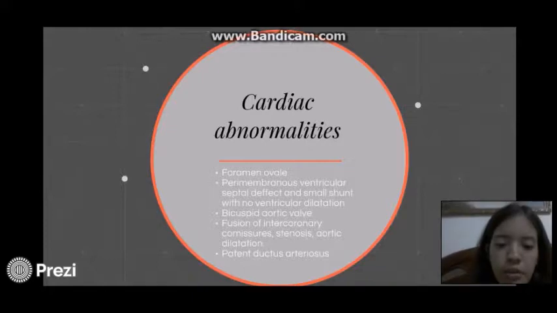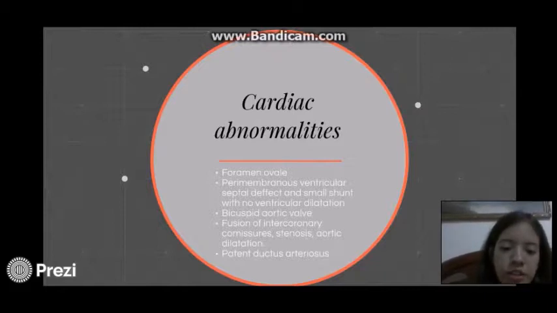This patient had a foramen ovale, a perimembranous ventricular septal defect with a small shunt from left to right, with no ventricular dilatation. And she also had a bicuspid aortic valve and a fusion of the intercoronary commissures with a small stenosis and aortic dilatation. And she also had a patent ductus arteriosus, and this ductus arteriosus showed that there was a ventricular circulation still going on.